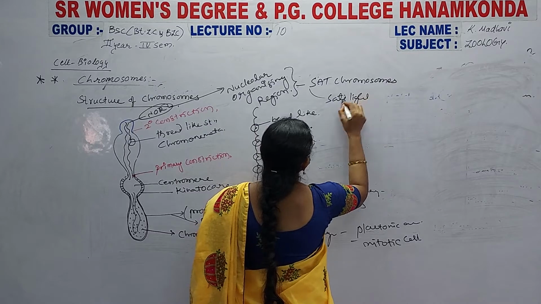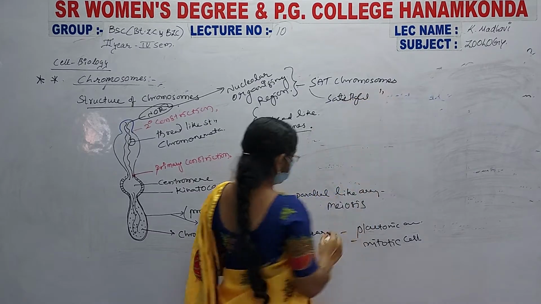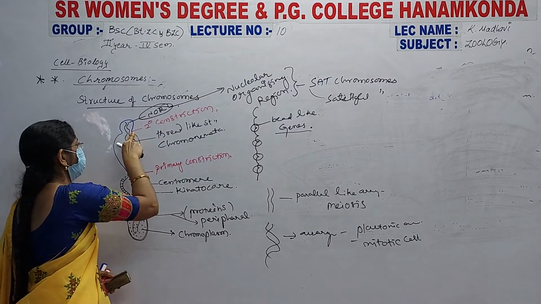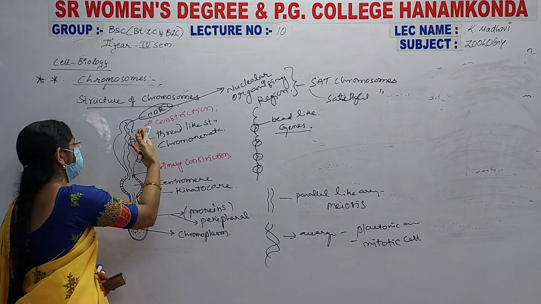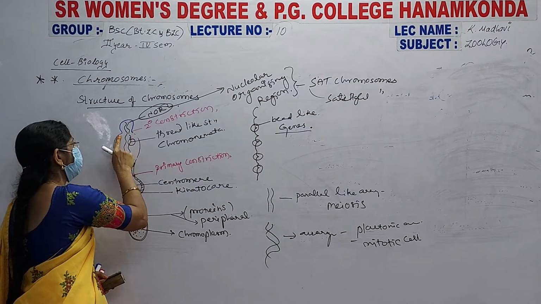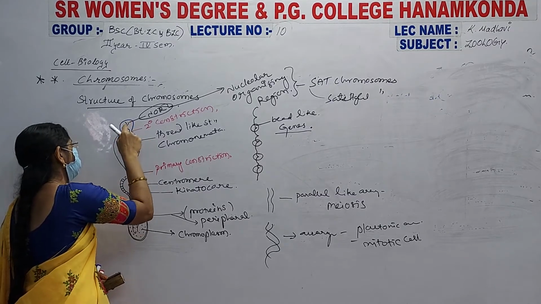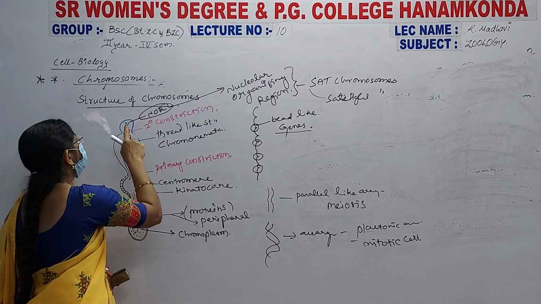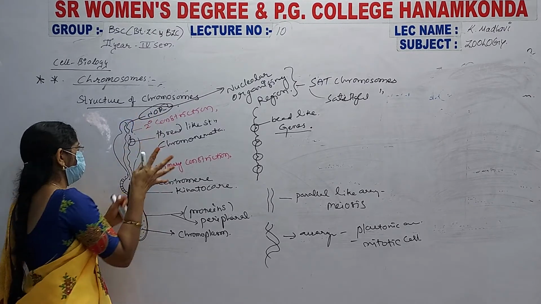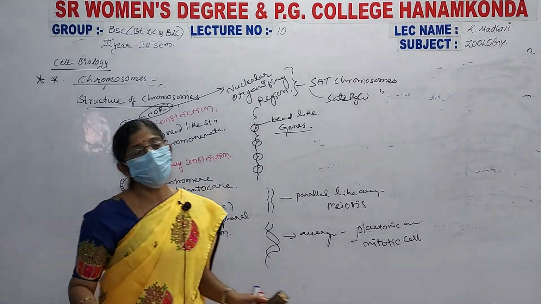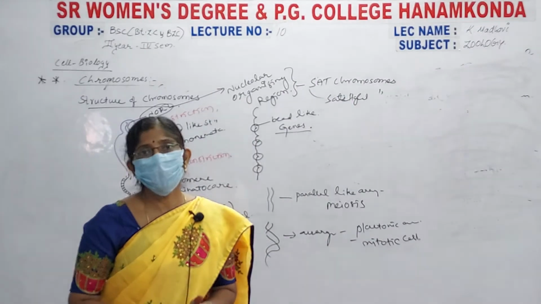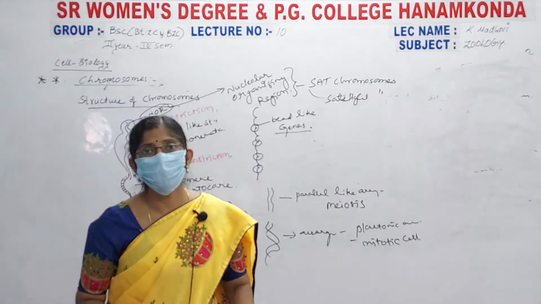That's why we have the primary constriction and the appearance of the secondary constriction. Those secondary constrictions are especially formed at the tip of the arm of the chromosome, and it is completely organized with the NOR, the nucleolar organizing region. That's why this is known as a satellite chromosome.